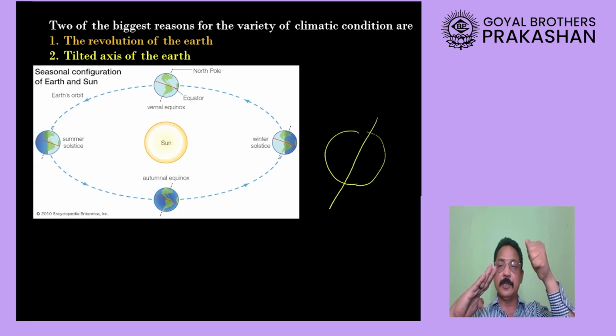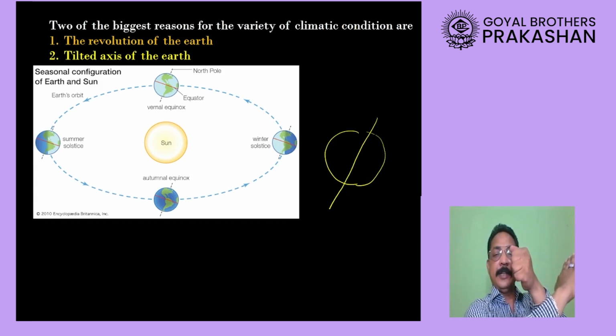But because Earth is revolving around the Sun, when it moves to the other side, the southern part will come towards the Sun, and that's why there will be summer. So in this way, we have seen that there are two reasons for seasons on Earth.